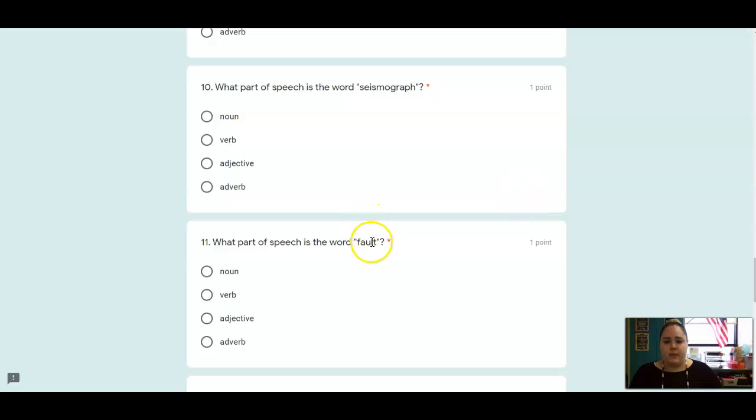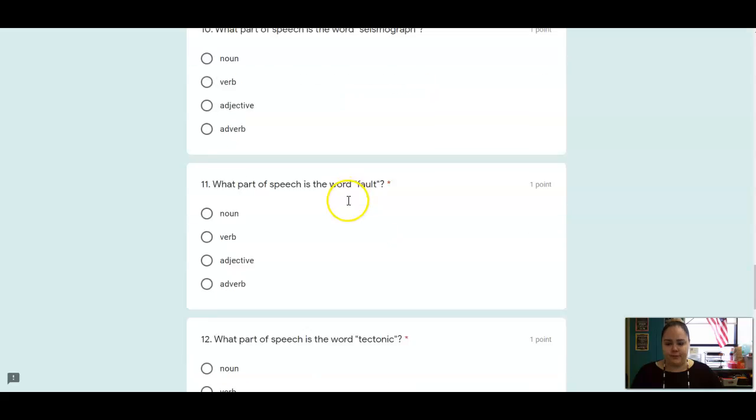And then down here is where the part of speech comes in. So you're going to tell me each word. Is it a noun, verb, adjective, or adverb?